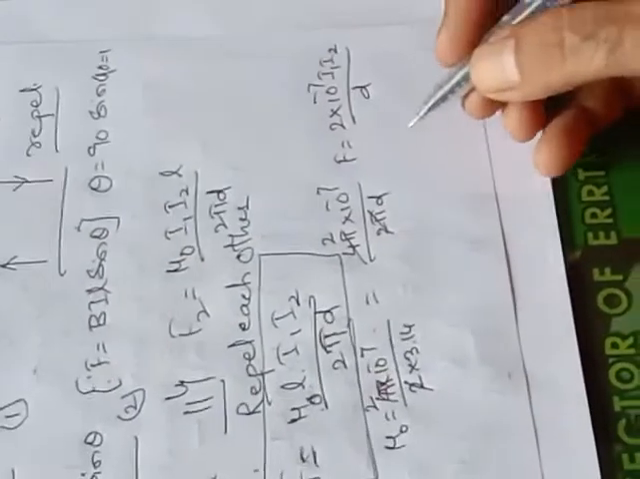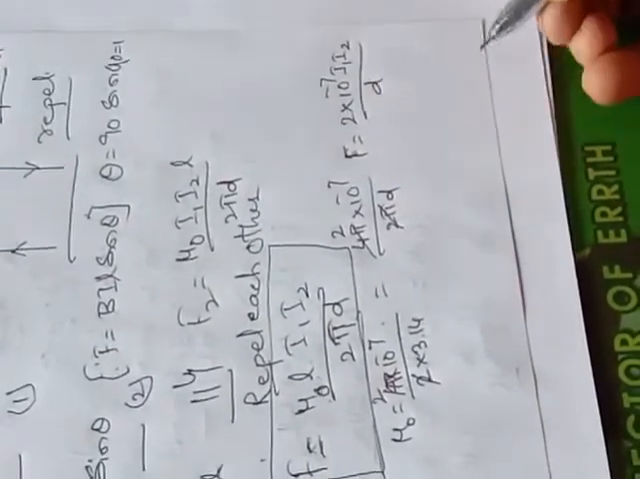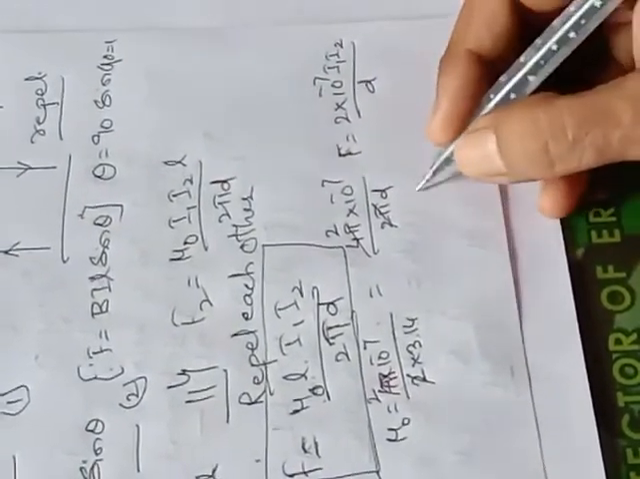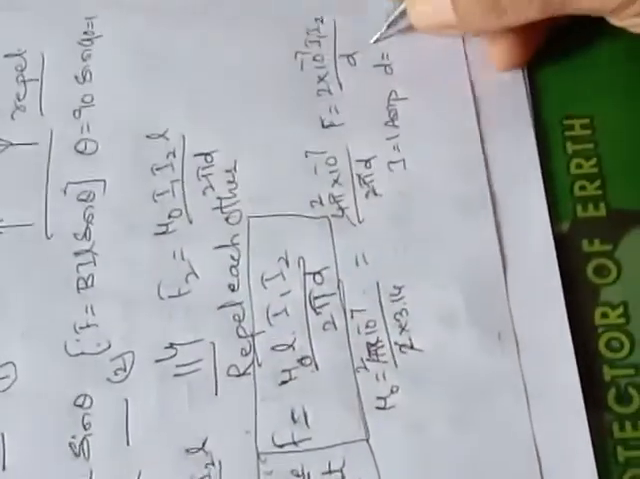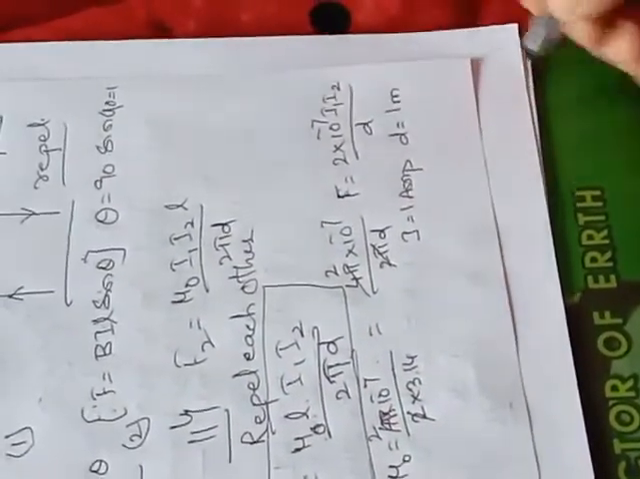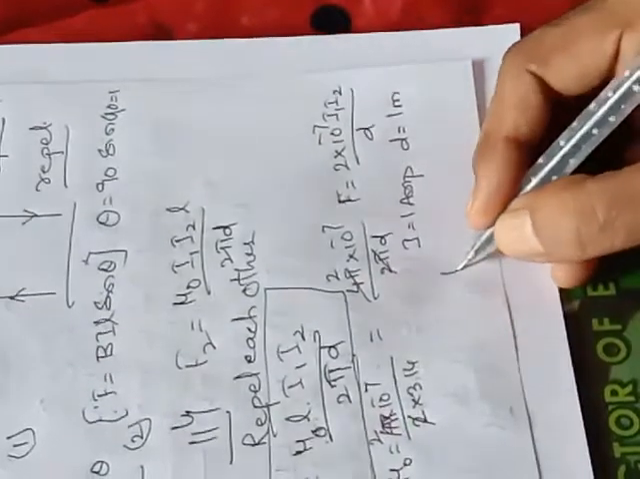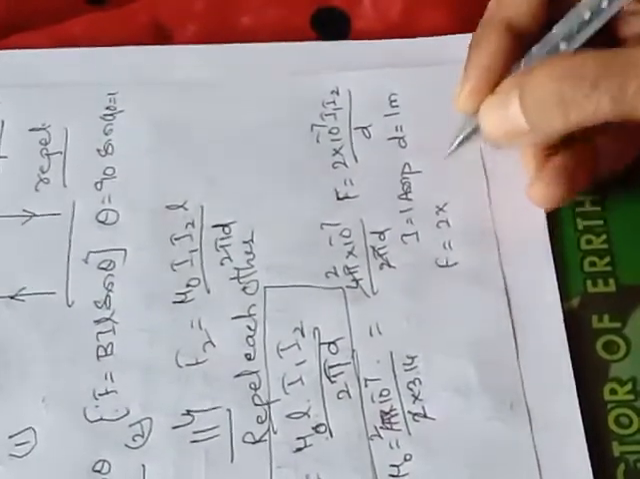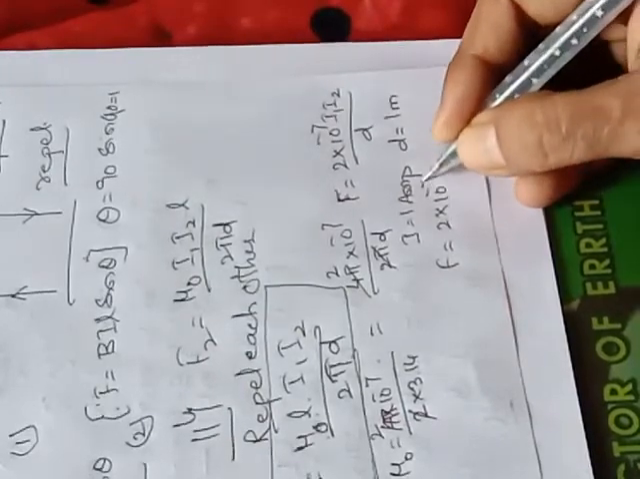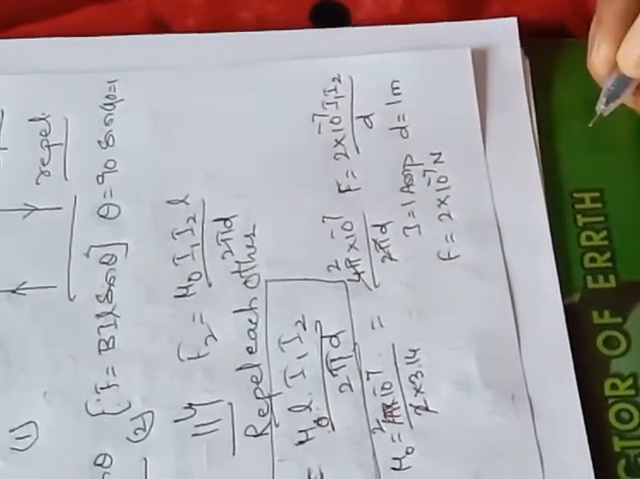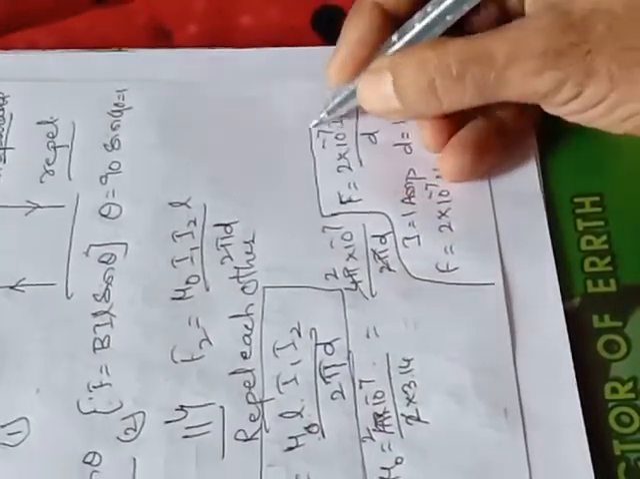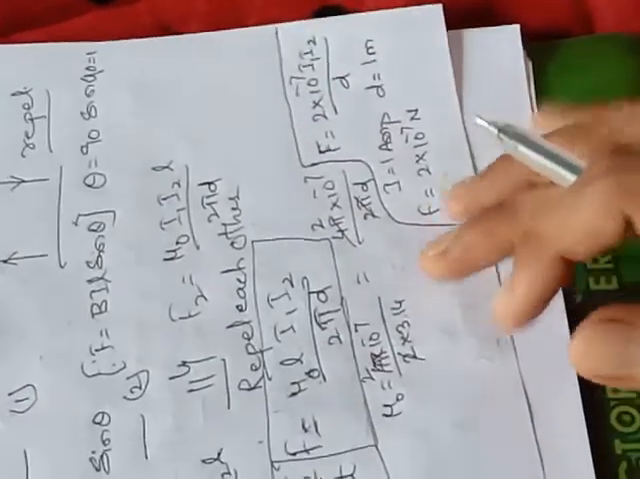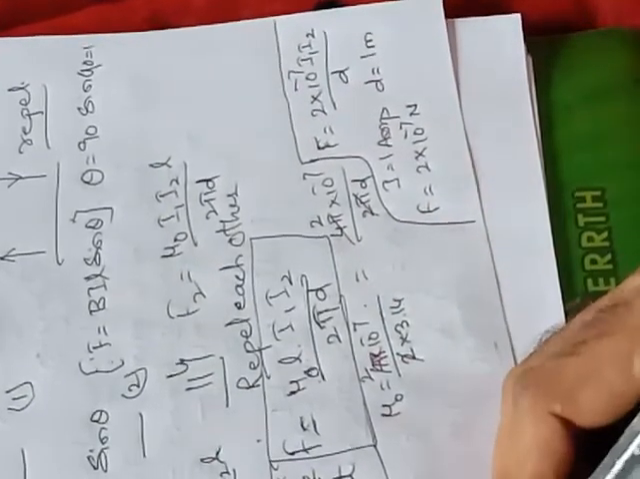So if I say that current is 1 ampere and the distance between the wires is 1 meter, then what will happen to the force? Force applied is 2 into 10 to the power of minus 7 Newton. Okay, so with this derivation, the definition of ampere has been written.